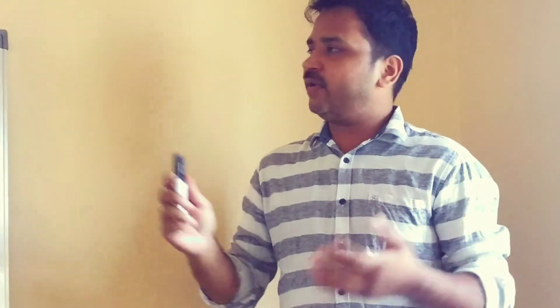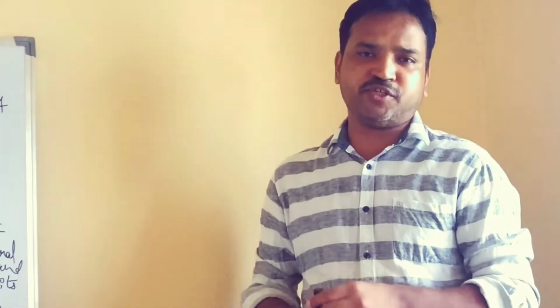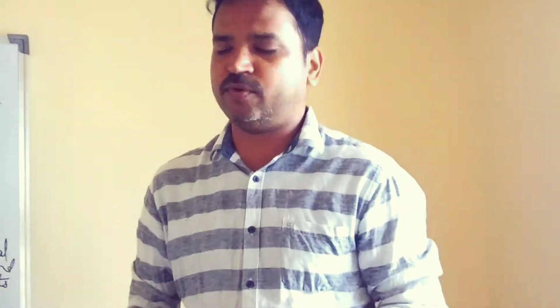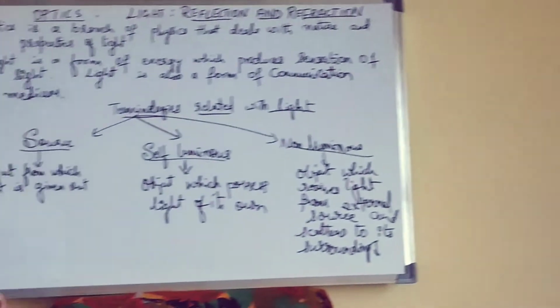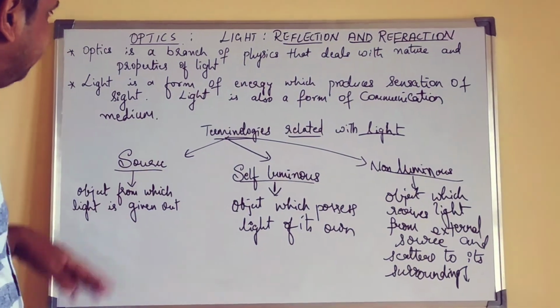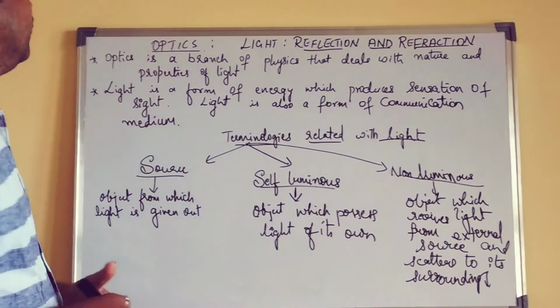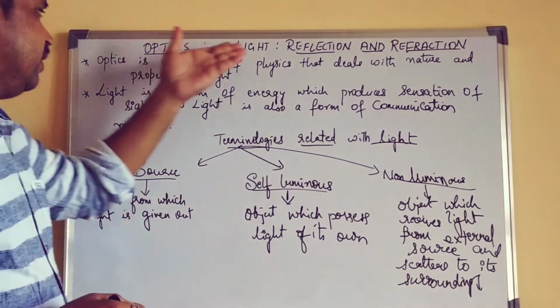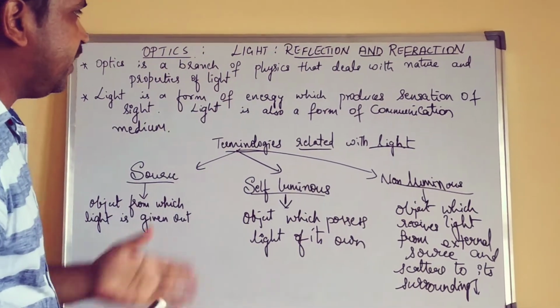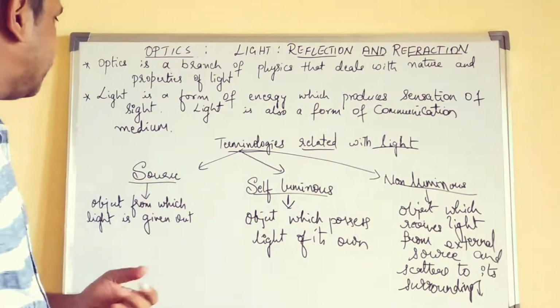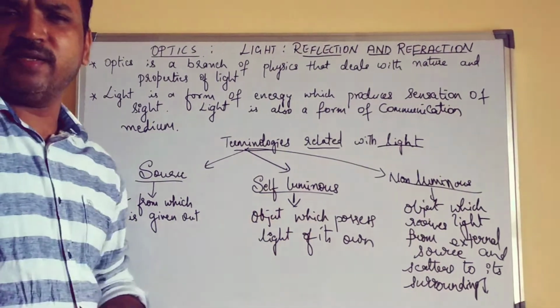So let me start straight away with the first chapter, that is light, reflection and refraction, with an introduction to the optics. Okay. Now as you can see, this is the optics, in which we have the first chapter, that is light. In that we have reflection and refraction. Let us know what exactly is optics.